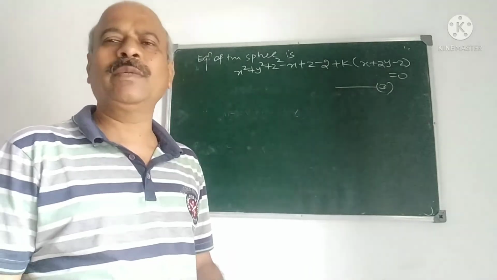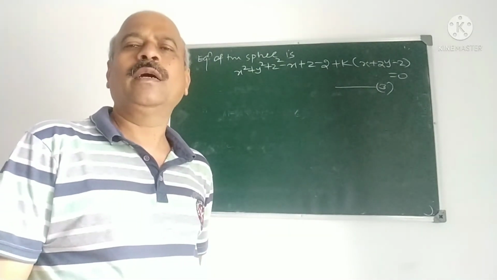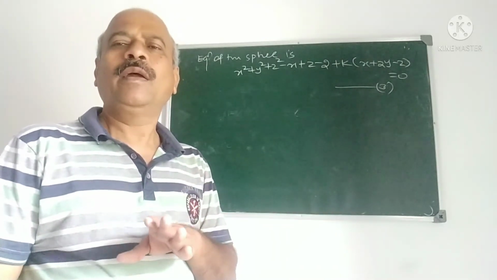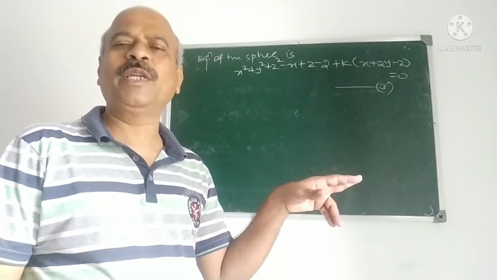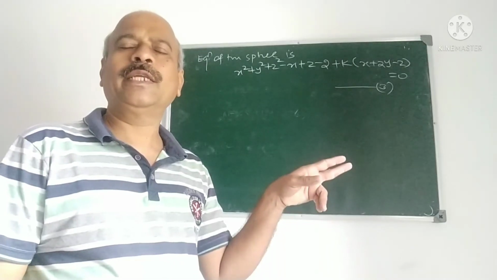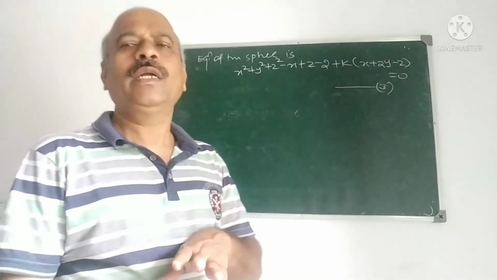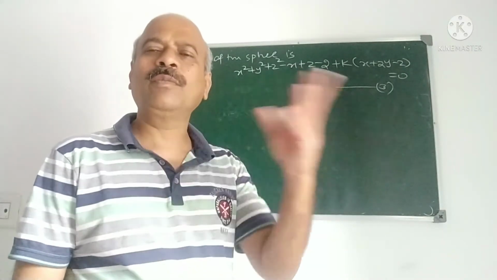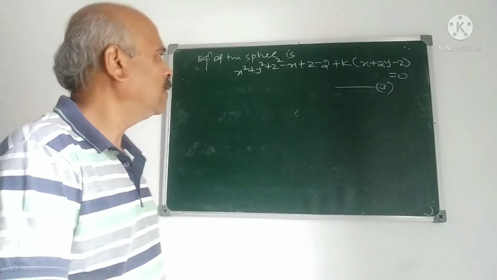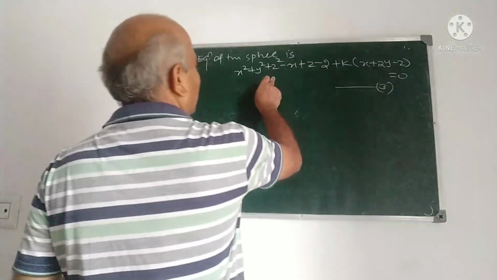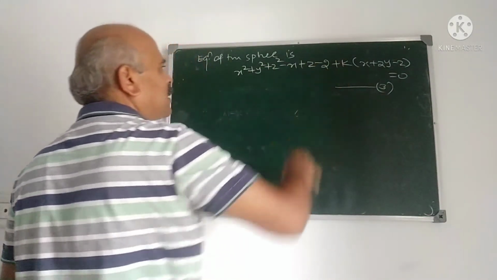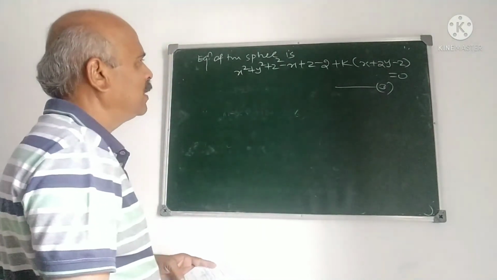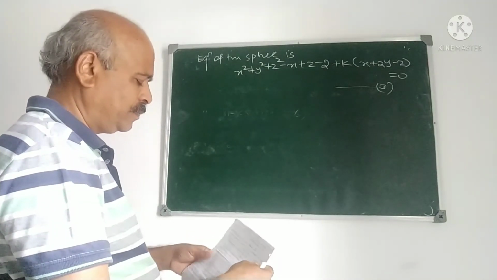Great circle. I explained what is the meaning of great circle. When do you say that a circle is a great circle? The intersection of a sphere and a plane is a circle, but if the plane passes through the center of the sphere, then that circle is called a great circle, because the radius and center of that circle are the same as those of the sphere. Now this is the circle, this is the sphere passing through that circle. Now what is the equation of the sphere having that circle as great circle?